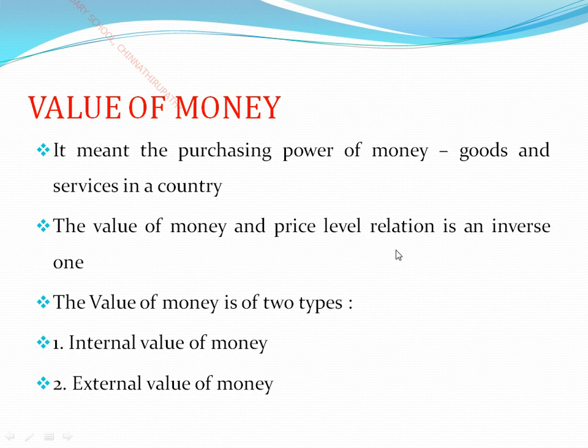How does that work? Whenever the price increases, the demand automatically decreases. See here, if the tomato price increases, people will start to purchase fewer tomatoes. So the relation between the price and the value of money is what relation? Inverse relation. So every time, the value of money is always opposite to the price level.